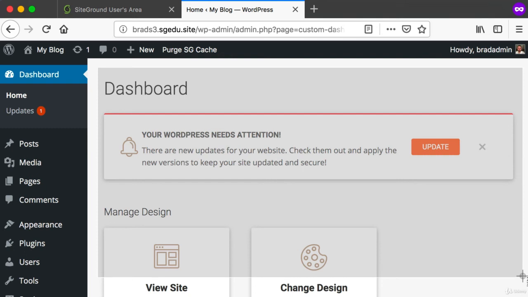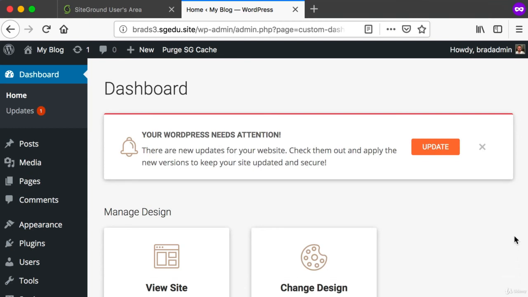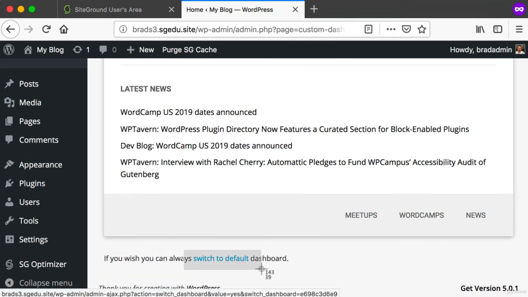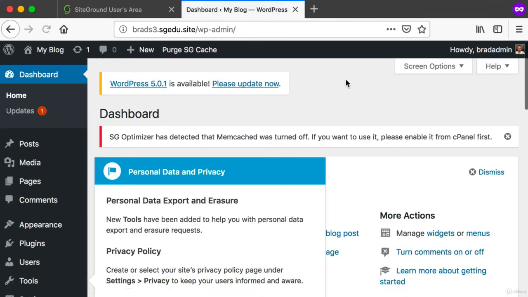The issue is that this is not the official WordPress dashboard. So for the sake of having everyone in this course be on the same page, I recommend to scroll down to the bottom here, and if you're using SiteGround, you can just click Switch to Default. You'll notice as soon as I do this, my admin dashboard looks a bit different. And that's okay. This is the official WordPress dashboard, and this is what I want you to get used to.